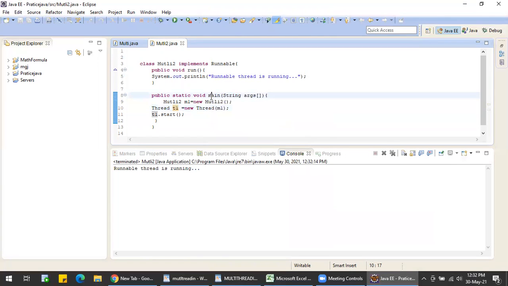This main is also an important thread that is running every time. When we run a Java program, main is also a thread for the JVM. The thread scheduler will take this main method. This main is nothing but a thread for the JVM.